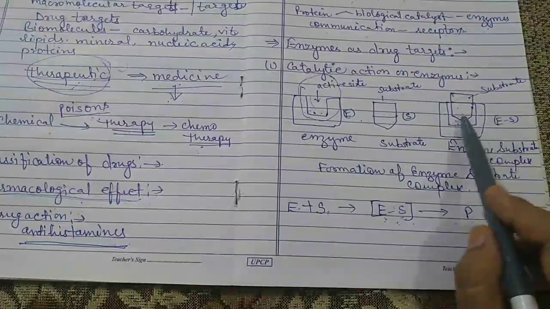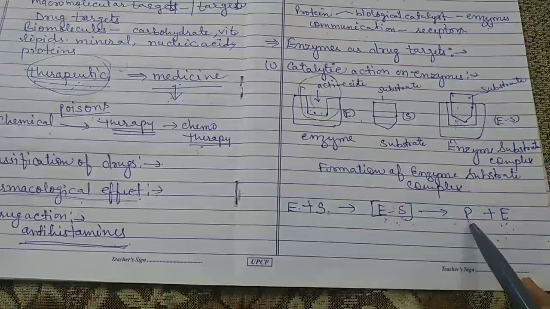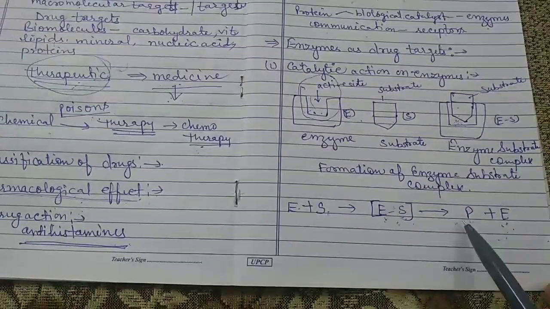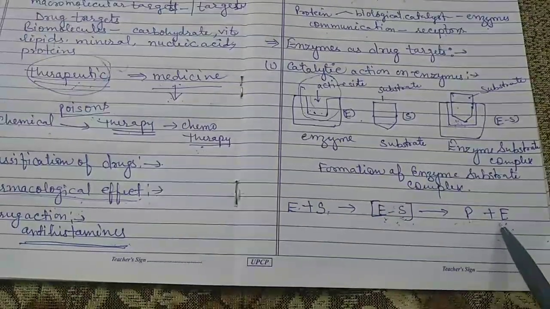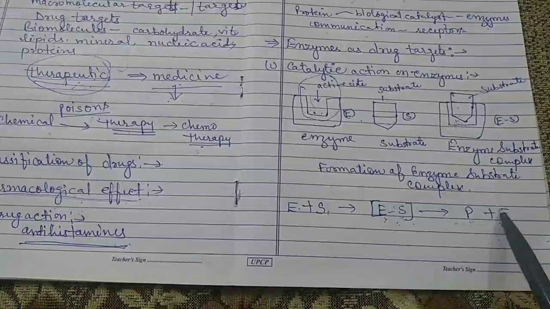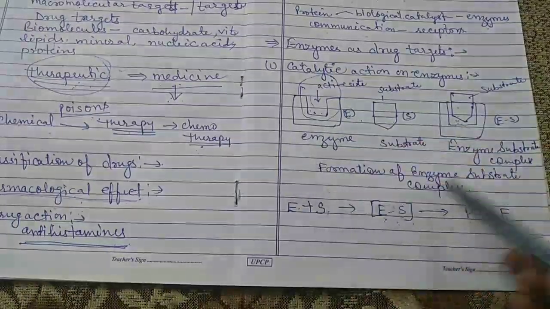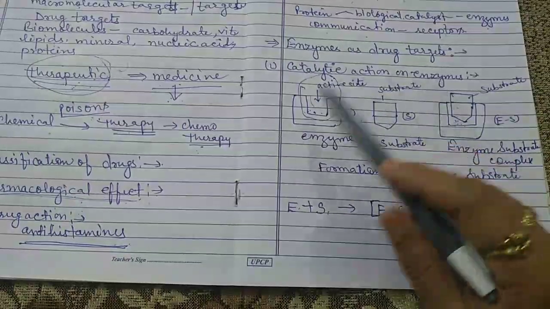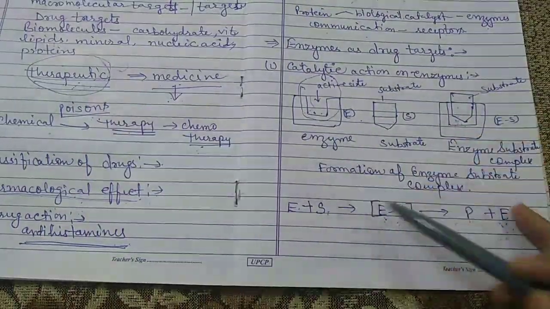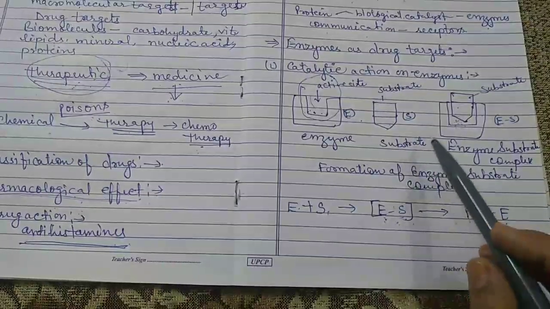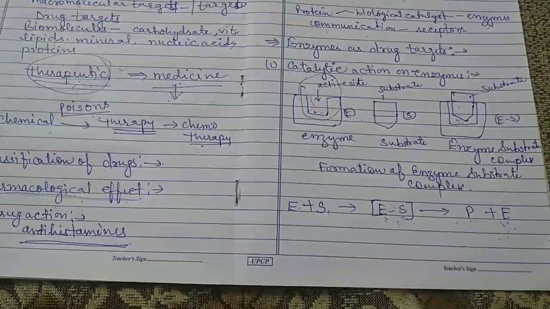And at last, after this step, the product is formed and the enzyme is removed from the product, and now this enzyme is used to catalyze another type of reaction. This whole process is known as the catalytic action of the enzyme. This is the way by which the enzyme catalyzes a particular type of reaction.